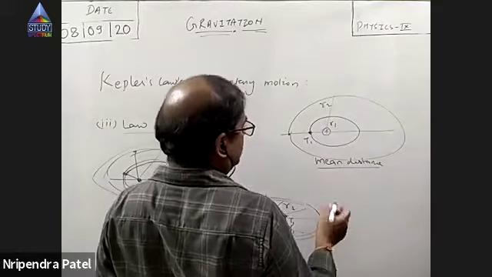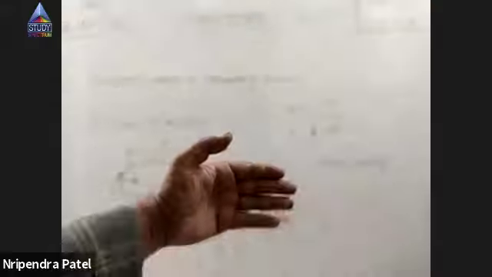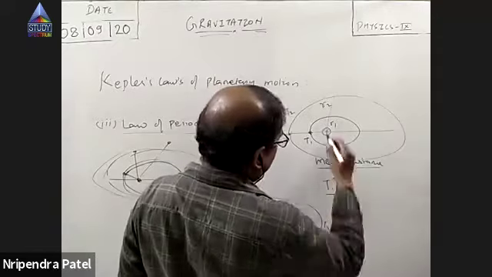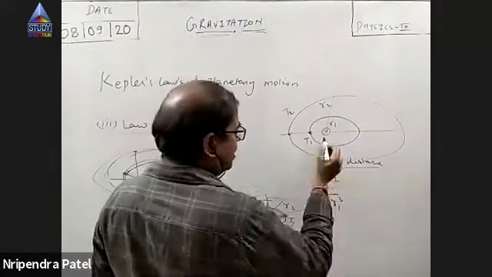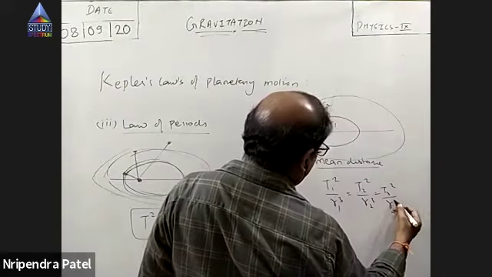So use mean distance. Let's not go into details. I'll say just mean distance. At your stage, you can consider it as the arithmetic mean, the average of distances. Suppose the average distance of this planet from the sun is R1 and it takes T1 time to complete one revolution, just as Earth takes 365 days. So R1 is the mean distance of the planet from the sun, and T1 is the time it takes to complete one revolution. Is it clear, these two terms, R1 and T1? Yes, sir.